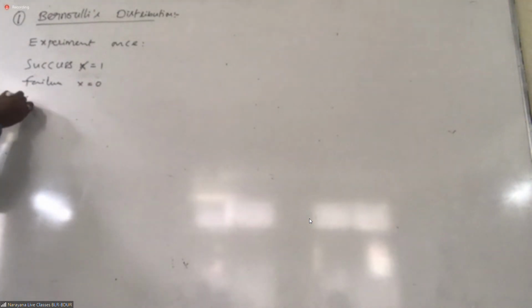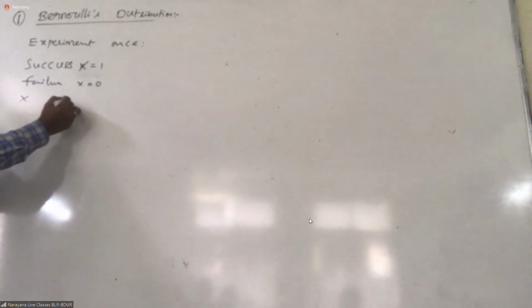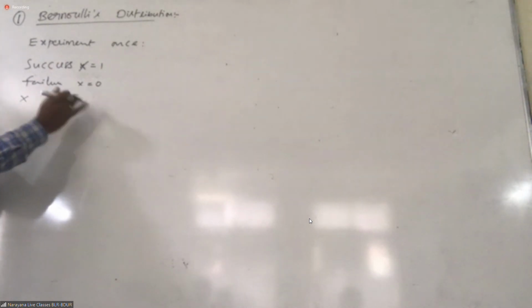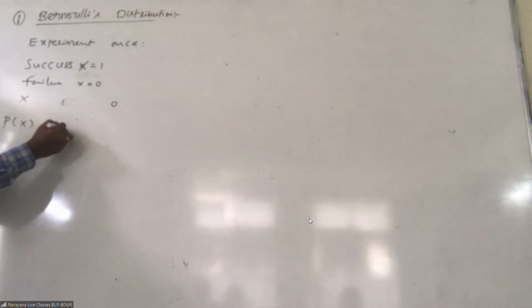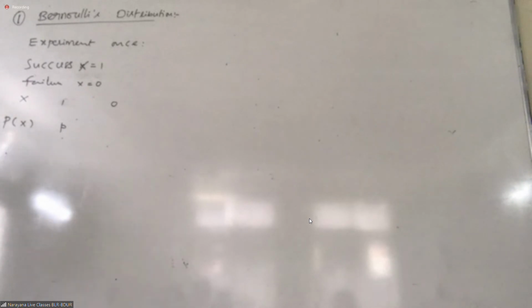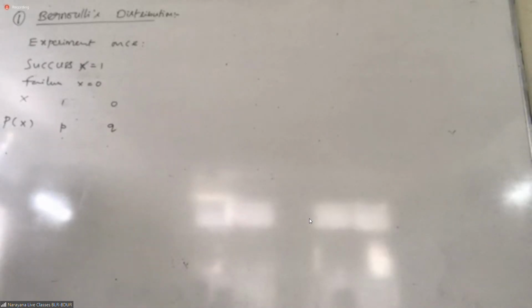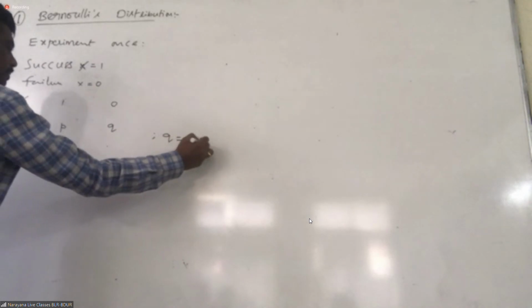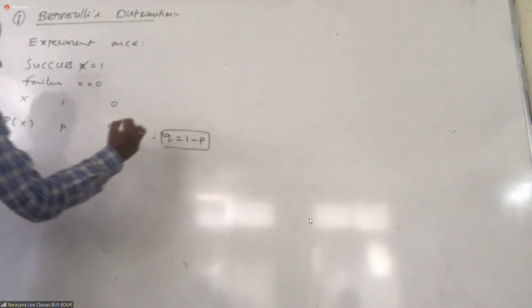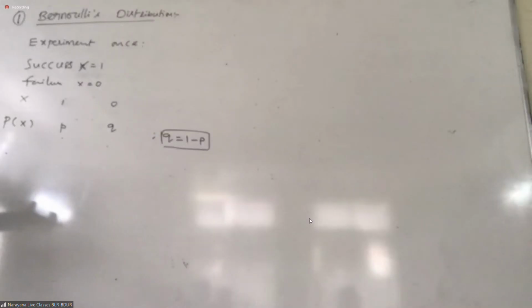So here the distribution takes x equal to 1 and 0. What is the probability of getting success? I am taking it as p. What is p here? Probability of success. What is the probability of failure? q. But q is nothing but 1 minus p. Got it or not, students? Yes, sir. Why? It's the complement only, no? Yes, sir.